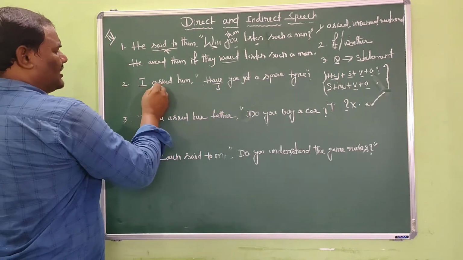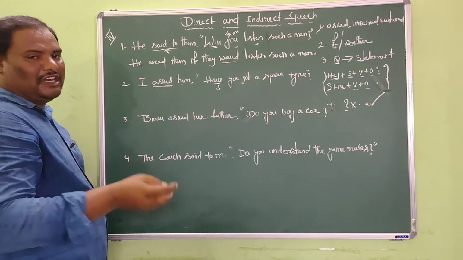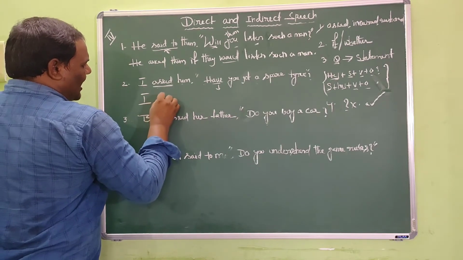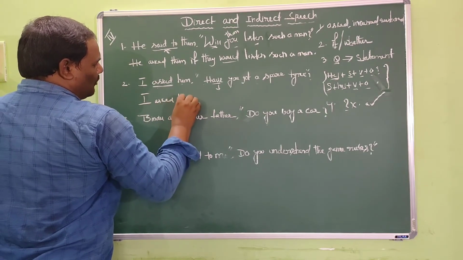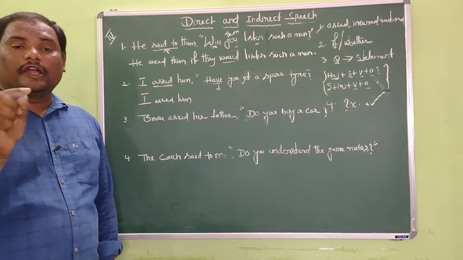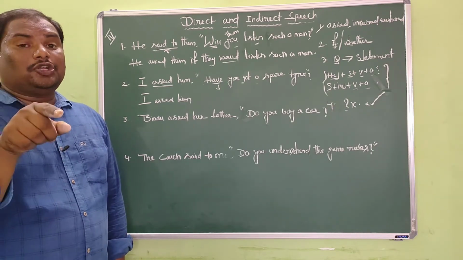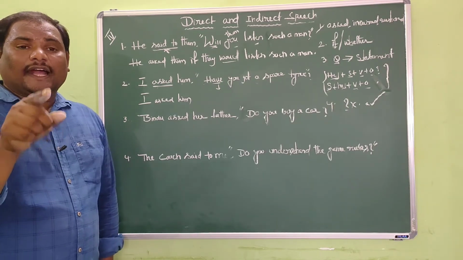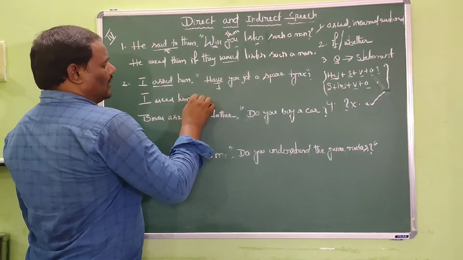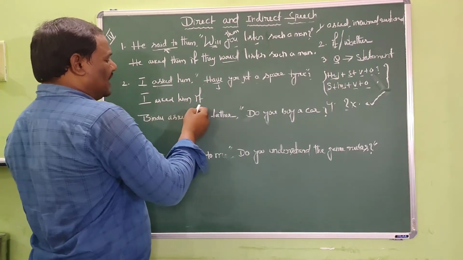I asked him. Here the reporting verb is already asked. So we need not change it. We can write this as it is, right? I asked him. And what is the next step? So if the interrogative reported speech started with a helping verb, it is introduced by conjunctions like if or whether. So here I would like to use the conjunction if here, right? So I asked him if.